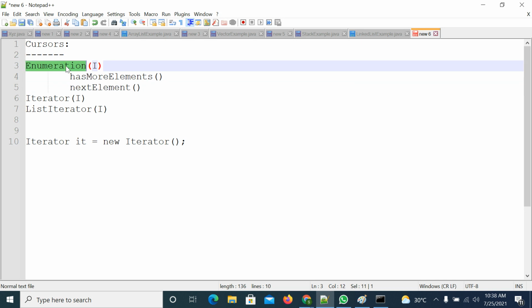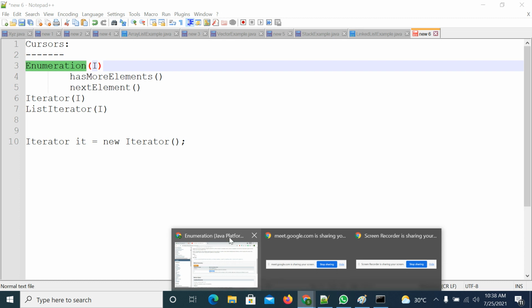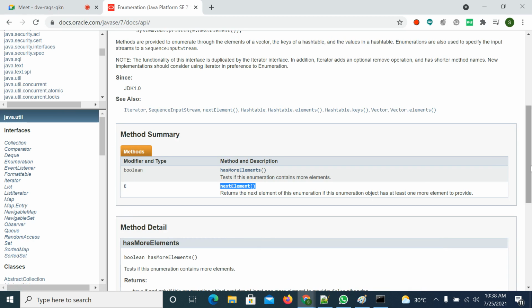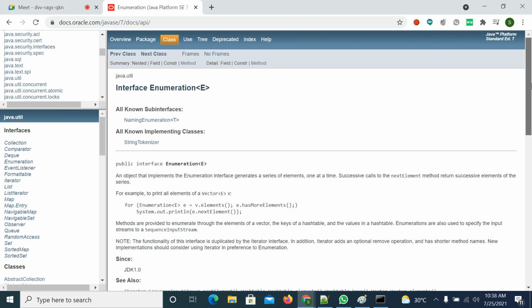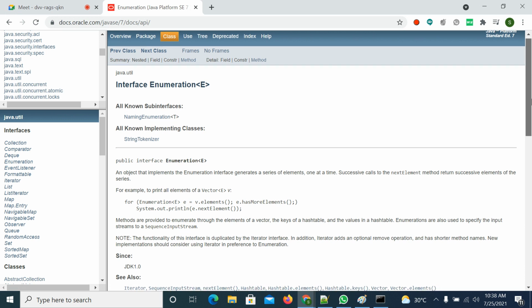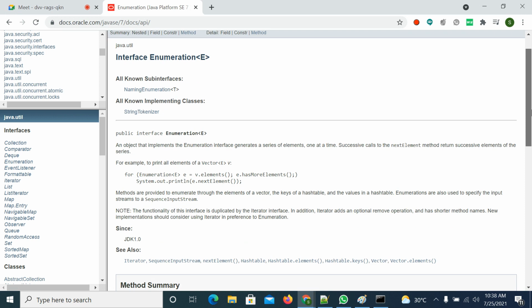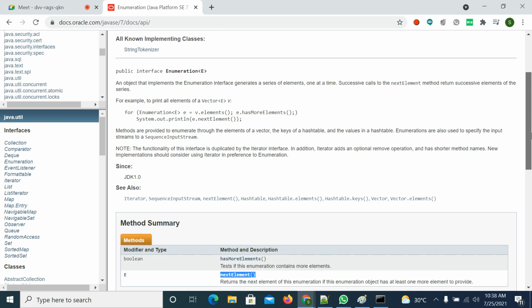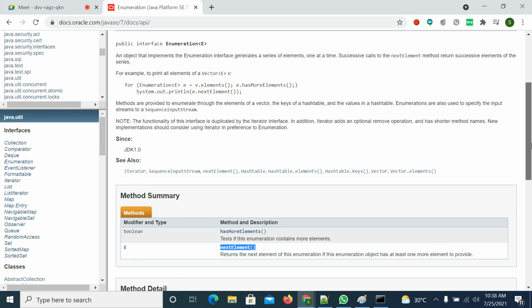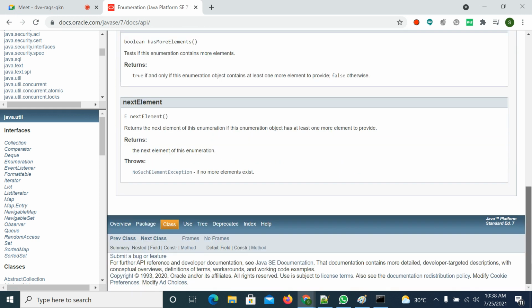So who will implement this Enumeration interface? Actually this is implemented by some legacy classes like Vector and Stack. Maybe you might see somewhere the implemented classes where this is implemented.